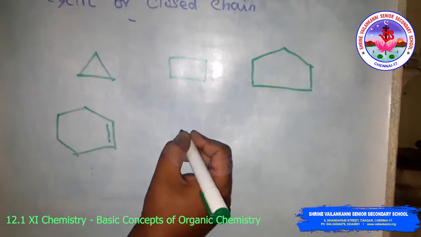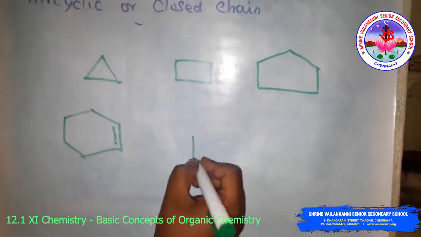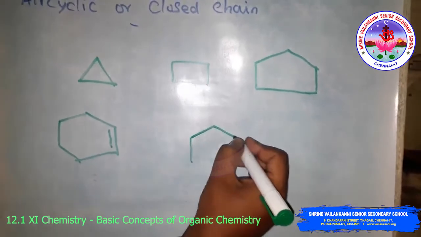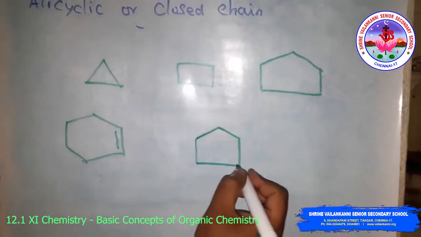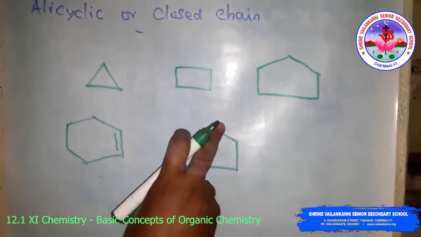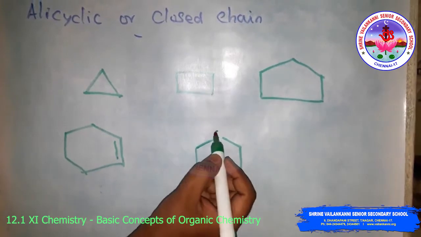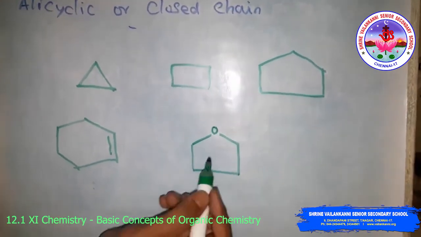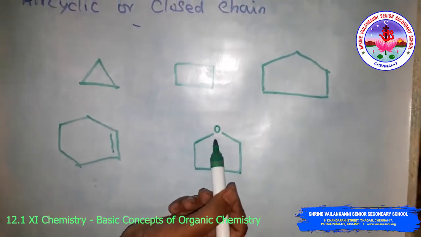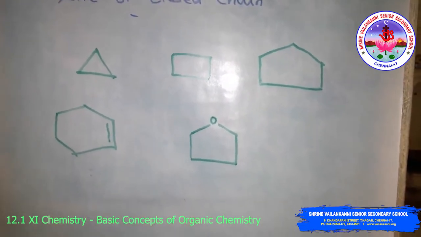For example, take cyclopentane, and suppose oxygen is present instead of carbon. Then it is called a heterocyclic compound.